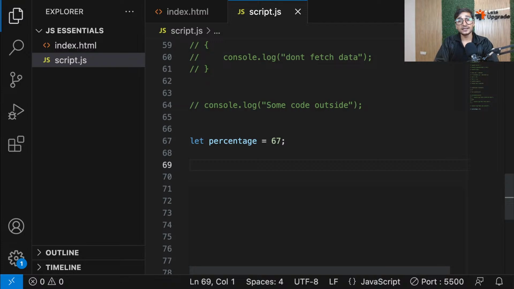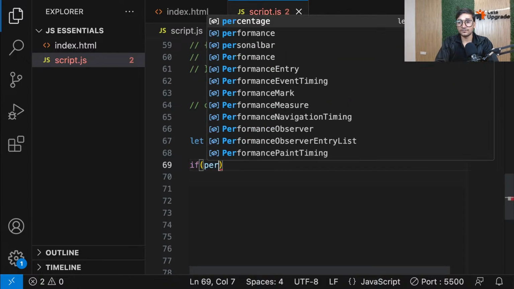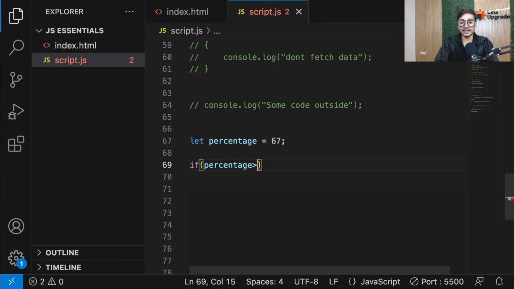So in that case, guys, you have multiple conditions. And the best part here is you have multiple conditions, but only one of them will be correct, not all of them. That means there is no need to check all of them. If one of them is correct, I don't even want to execute any other things. So for that, you can write it like this. If percentage is greater than 70, or let's say greater than or equal to 70, I want to log or print, according to my idea, O grade.